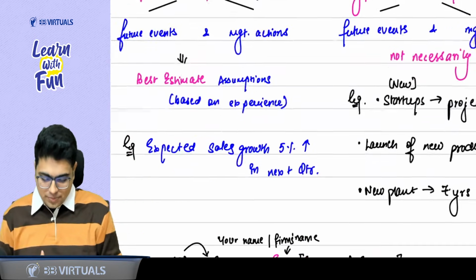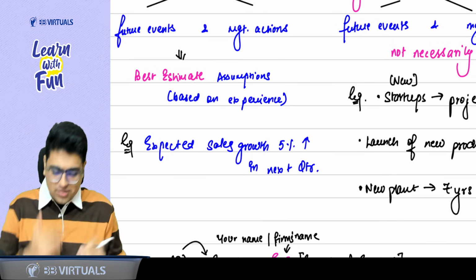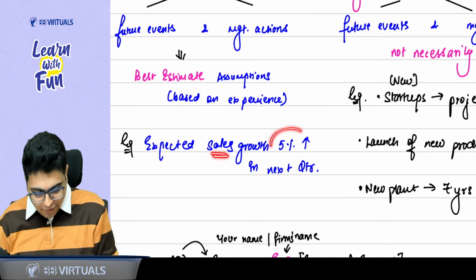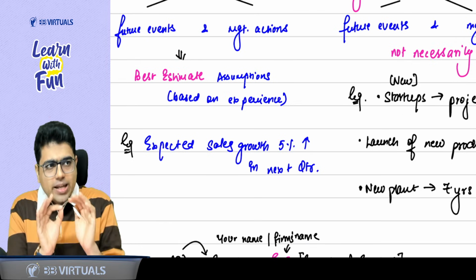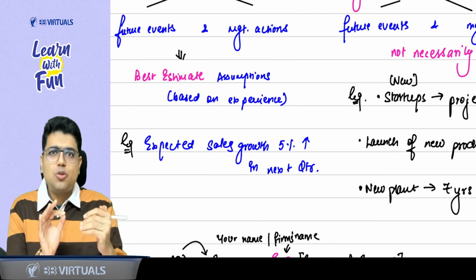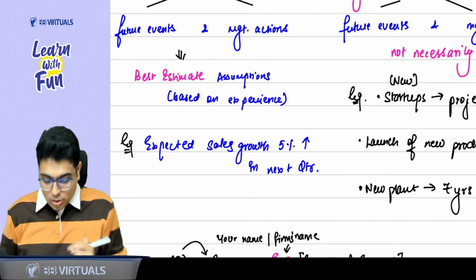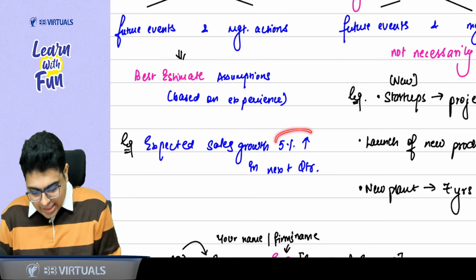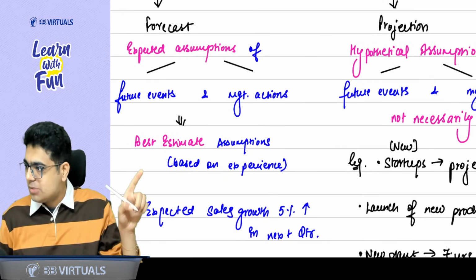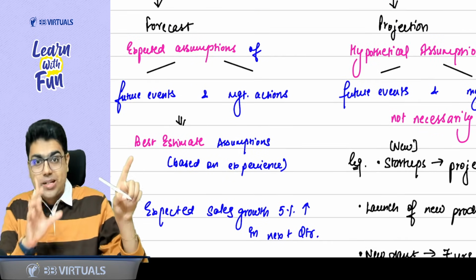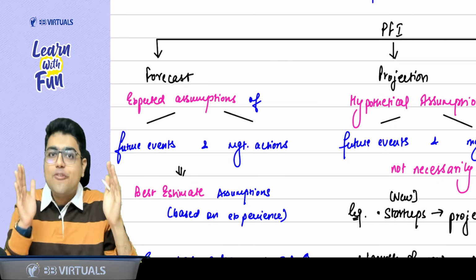For example, if in the past we have seen that the sales have grown by 5%, so can I say if in the past sales have grown by 5%, in the next quarter also sales will grow by 5%? Yes sir. So based on the experience, I am saying that the expected sales growth is 5% in the next quarter. So whenever it is based on experience, it is the best estimate, and then it is called expected assumptions. So this is a forecast.